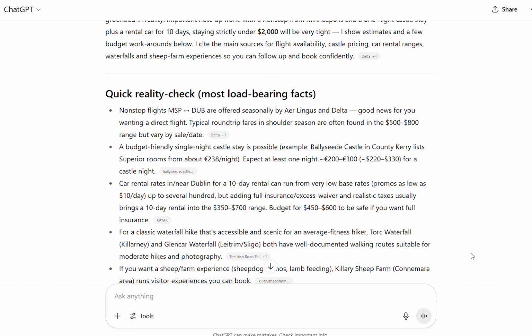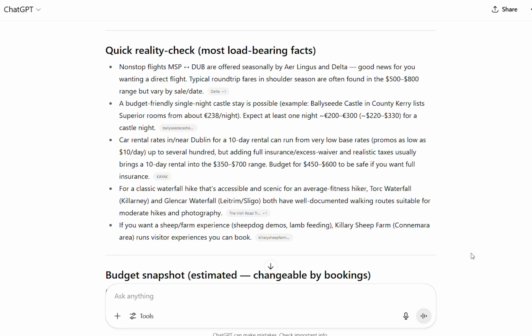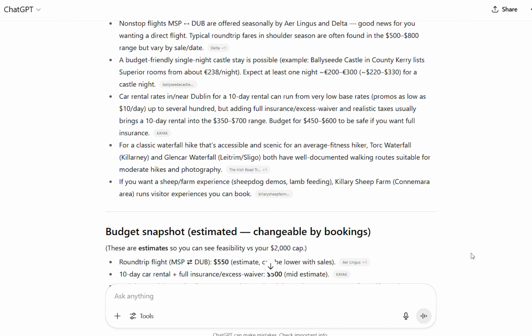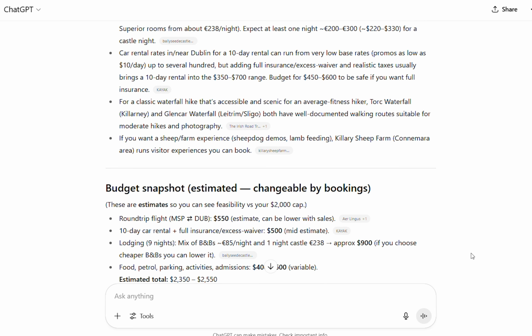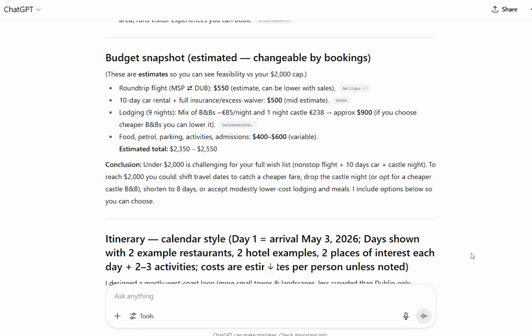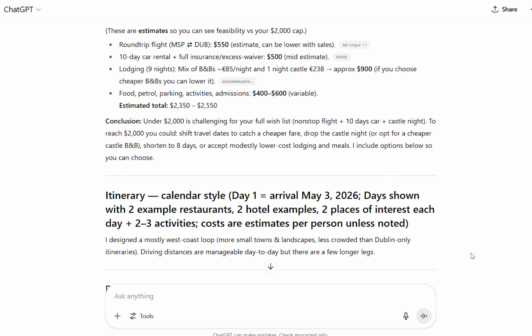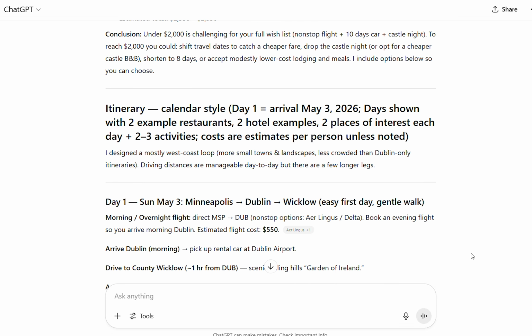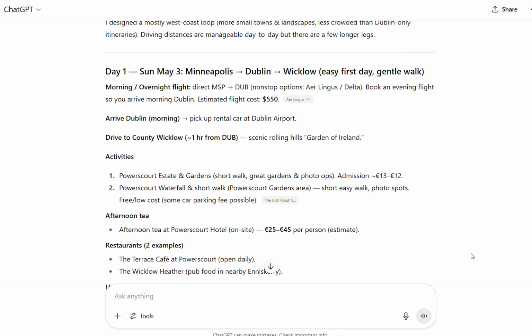It gave me a quick reality check. Nonstop flights are only offered seasonally. I asked for a castle stay. It said a budget-friendly single-night castle stay is possible. The car rental rates. Talked a little bit about a classic waterfall hike because I asked it about that. Gave me a budget snapshot, what everything's going to cost me. And then it tells me about my calendar.